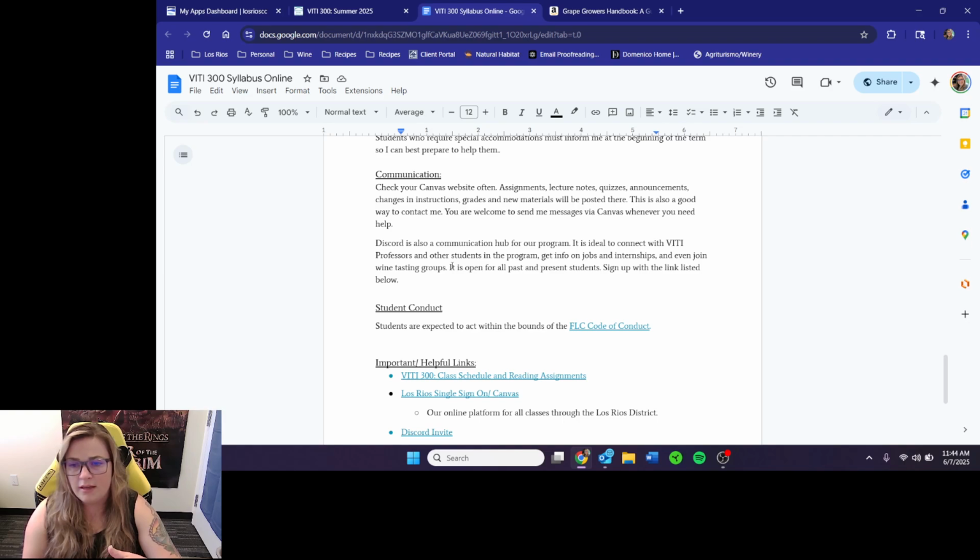You guys can form groups and go out wine tasting together or go to vineyards together. If you have a vineyard, you have a question. A lot of our students have vineyards on their home property, so a lot of you might have the same questions and problem solve together, or see what your friend does in their vineyard to manage something.